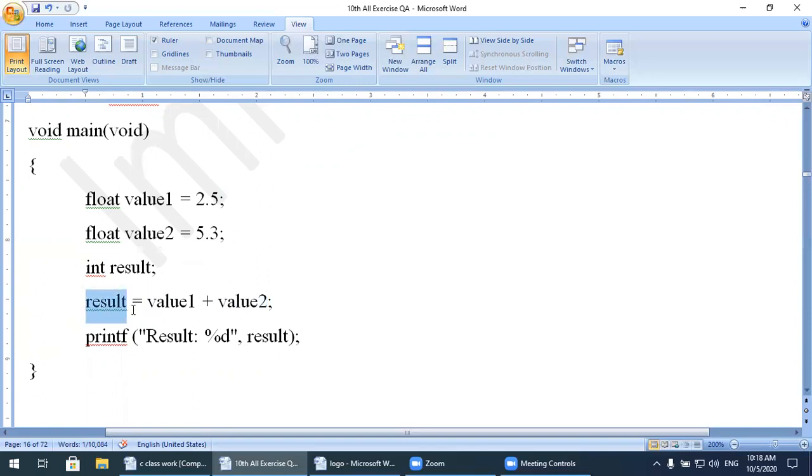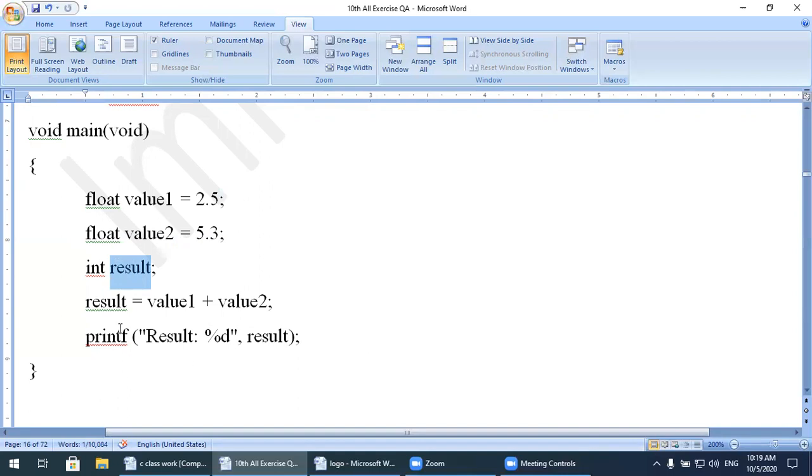This variable result must have the value 7.8, but watch here, we declared result as an integer variable. So result will take the integer portion, which is 7. It will ignore the 0.8, it will not be counted. So its answer should be 7.